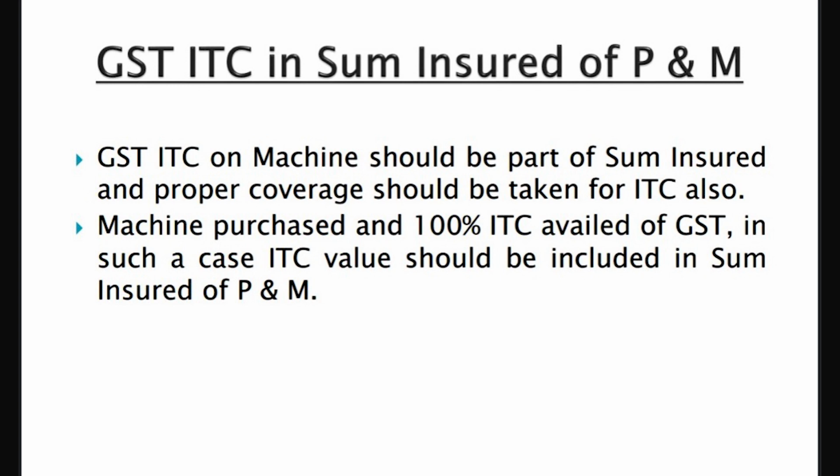Now, at the time of insuring the machine, say you purchase a 5 lakh machine, that will be reflected in your balance sheet. The balance sheet does not show your ITC part. So you have purchased the machine, and the GST is 90,000 for example. One should be very clear that my ITC part I must insure. You have bought a machine today, installed it and started operations, very good. Now at the time of taking the policy, the amount should be 5 lakhs plus 90,000. The 90,000 should be included very clearly, that 100% of my GST ITC which I am availing, I am taking it as ITC, but I must insure it also.